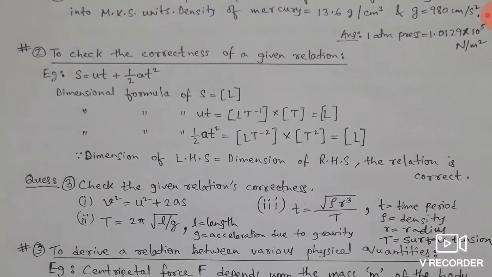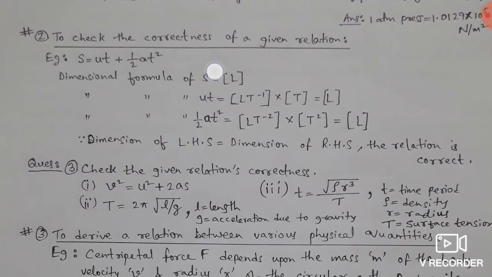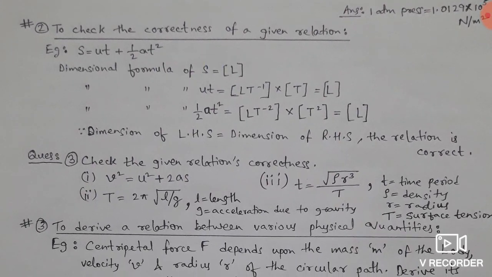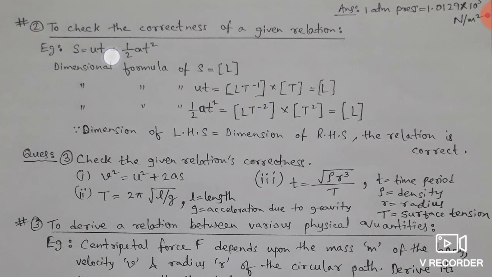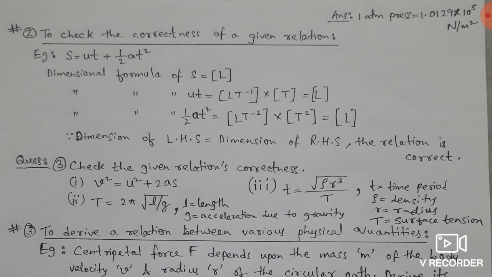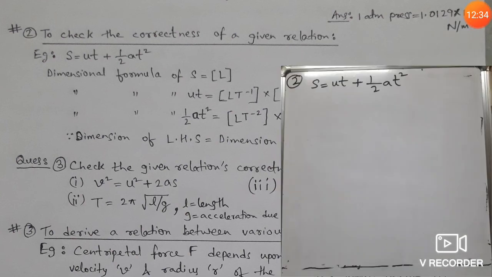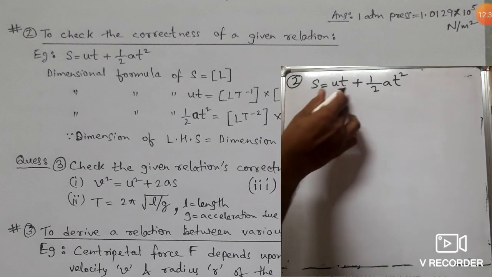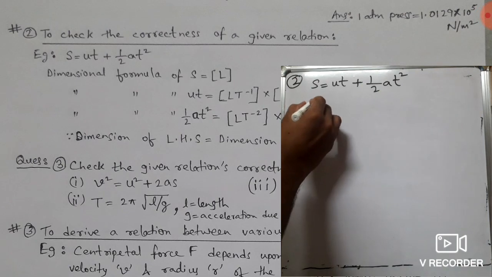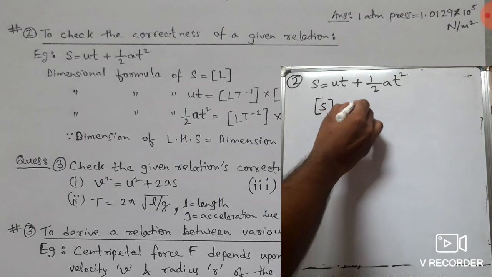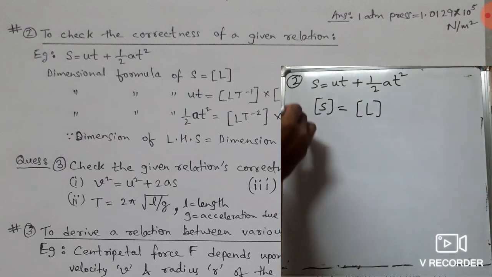Next, come to point number 2, to check the correctness of a given relation. Very simple. It is also done with the help of dimension. Any relation, whether it is correct or not, we will check it. So let us come to the board. Let us check whether this equation S equal to ut plus half at square is correct or not with the help of dimension. We know the dimension of S, actually it is displacement, so it is length L. It is on the left hand side, LHS.